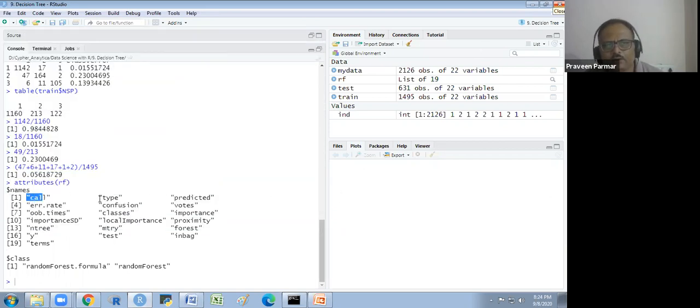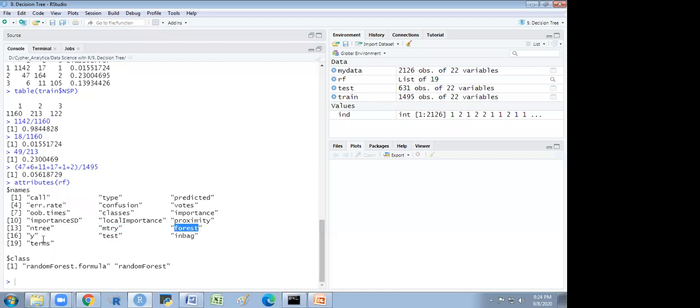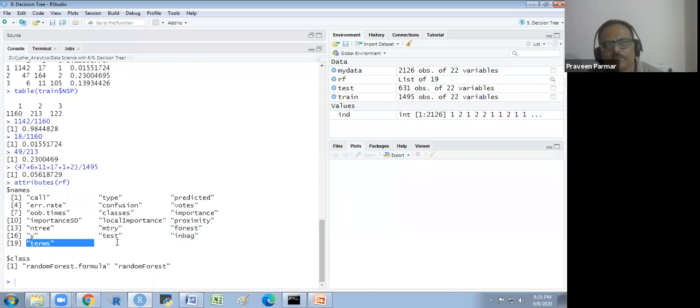The call, the type, the predicted, and the error rate, the confusion matrix, votes, OOB times, classes, importance, importance SD, local importance, proximity, ntree, mtry, forest, y, test, inbag, terms. These are the names.